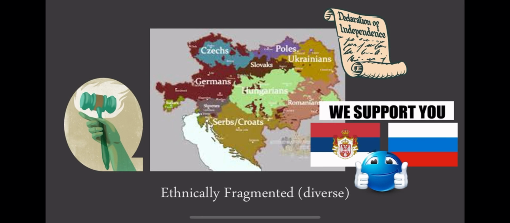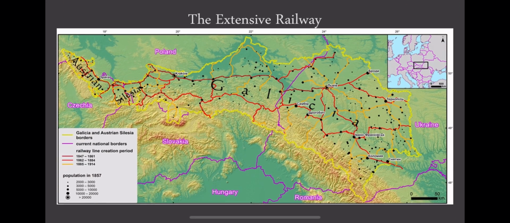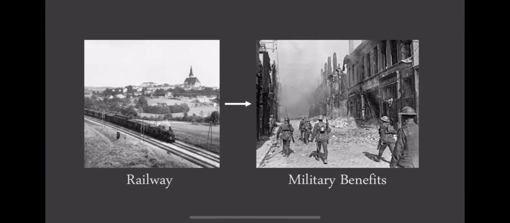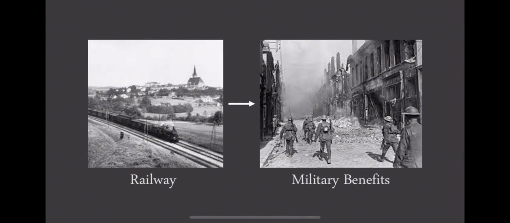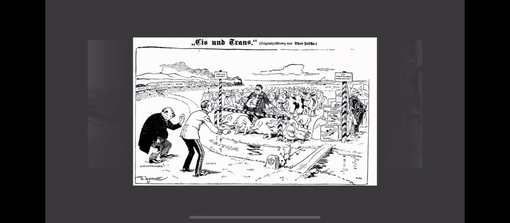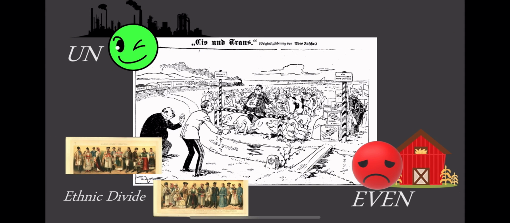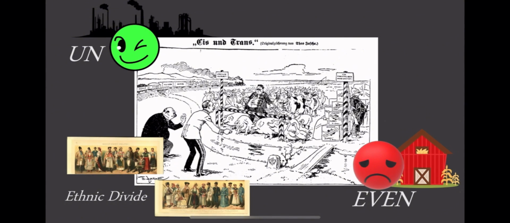Economically, Austria-Hungary experienced rapid industrialization from the 1860s to 1914, with extensive railway construction driven partly by military priorities. This reveals a mindset focused on expansion and defense, reflecting the tension and insecurity within the empire. However, economic growth was uneven. The industrialized West contrasted sharply with the agrarian poorer East, creating regional inequality that worsened ethnic divisions.